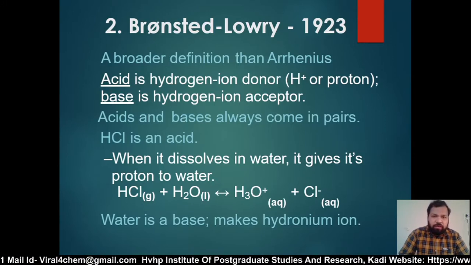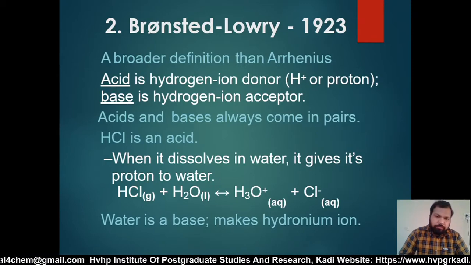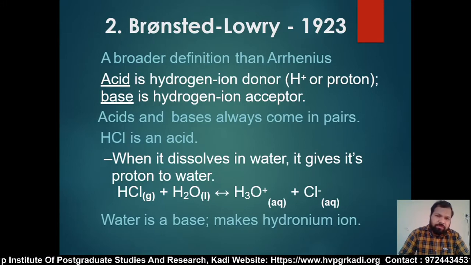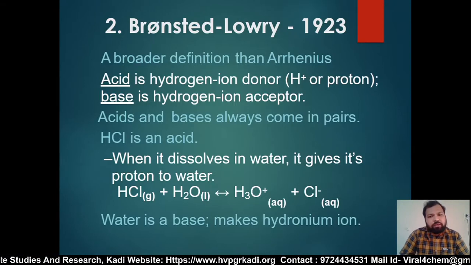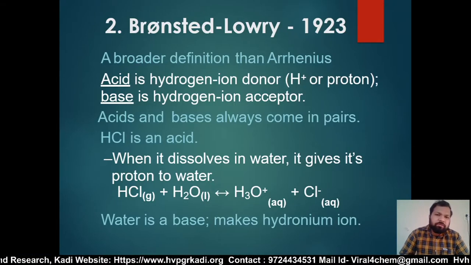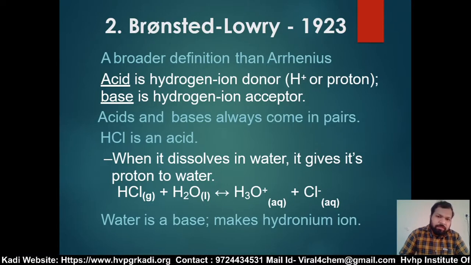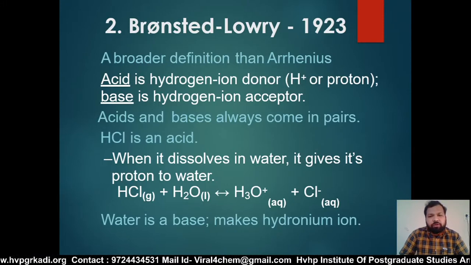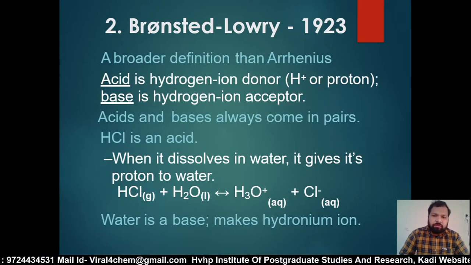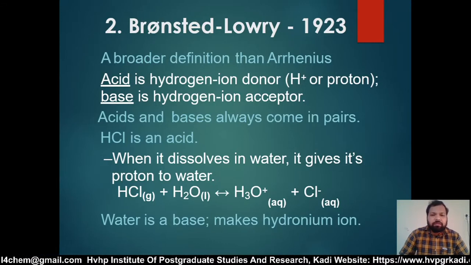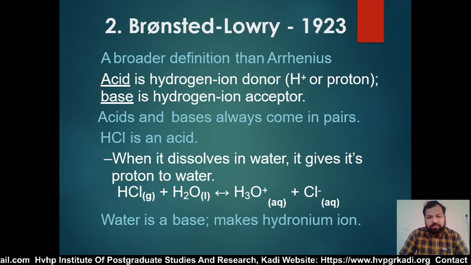In the Bronsted and Lowry theory, H+ ion is treated as the species transferred. According to this concept, a substance which gives a proton, a proton donor, is called an acid, and a substance which receives or accepts a proton is called a base. So an acid is a proton donor and a base is a proton acceptor. Let's use the example of the reaction of hydrochloric acid in water. Now I will discuss this reaction.